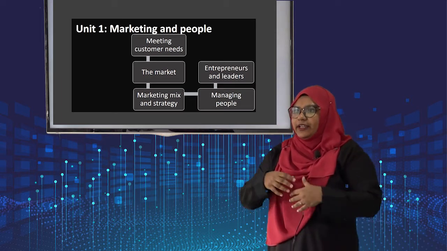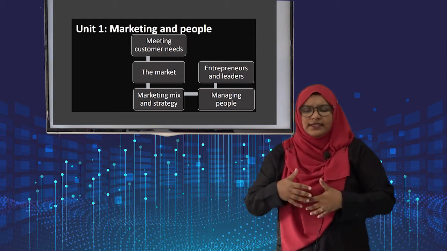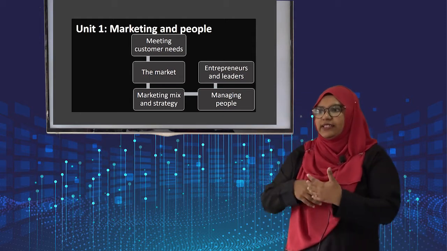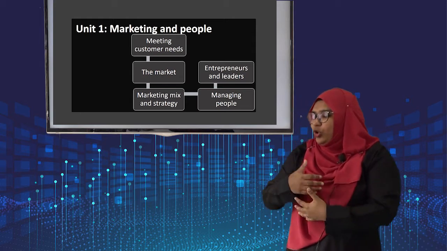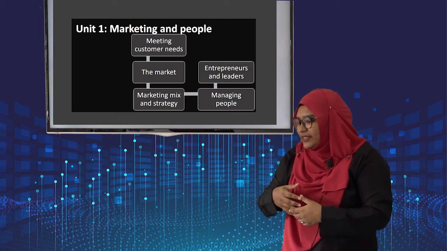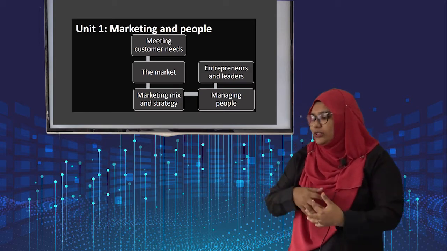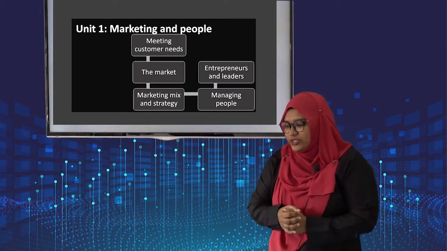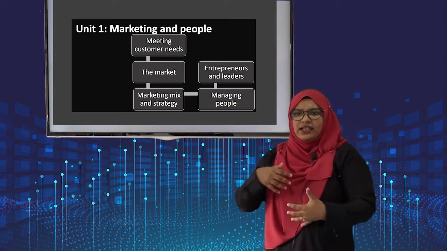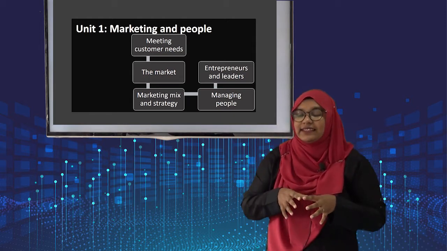Under Marketing and People, the main things which will be discussed will be regarding the market and the changes to the market. Students need to know the role of the entrepreneurs and how to manage the business, like for example, managing the people, recruitment. All these things will be discussed in this unit. You need to know about the marketing mix and the strategy. What are the strategies business will use? All those things will be discussed in this unit.